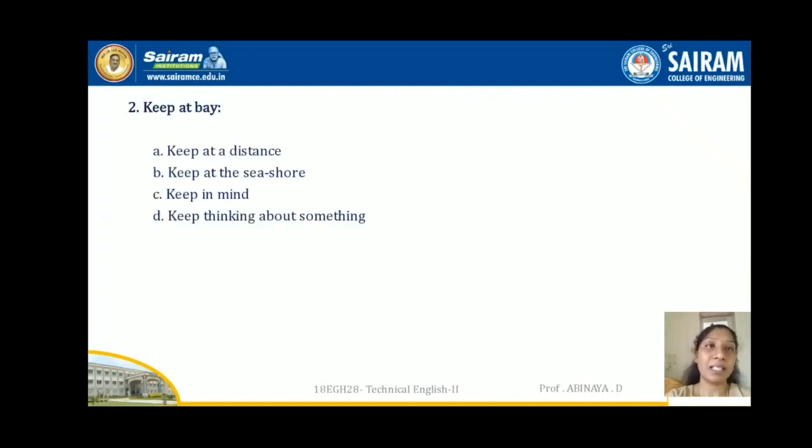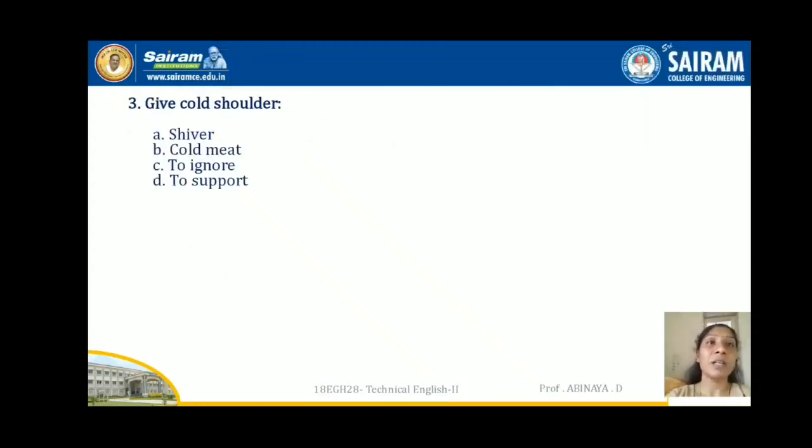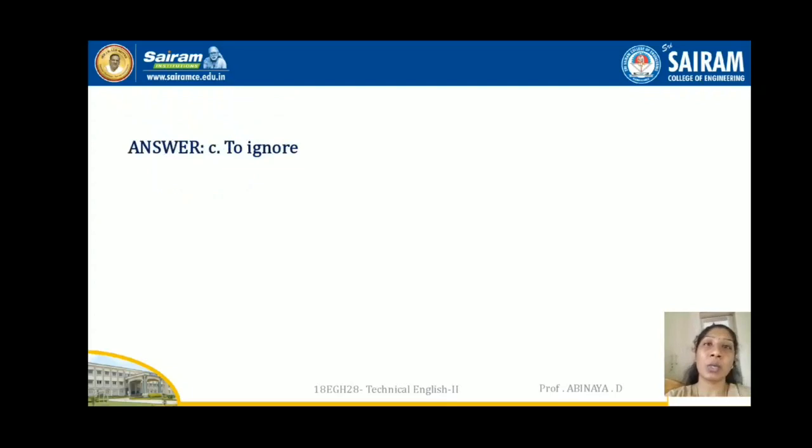See here, keep at bay. What is that? Keep away, keep at bay. So what may be the explanation for it? Keep at a distance, keep in mind, keep thinking about something. Let's see what is right. Keep at a distance. So keep at bay means keep at a distance. Give the cold shoulder, we frequently use this, giving the cold shoulder, I hope. The options are shiver, cold meat, to ignore, to support. I think you guessed the answer, which means to ignore.